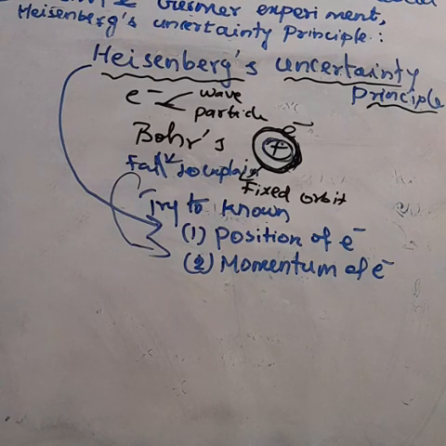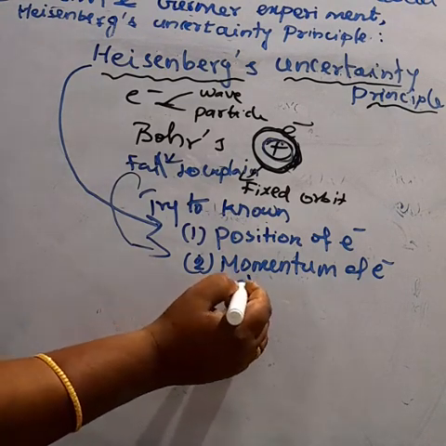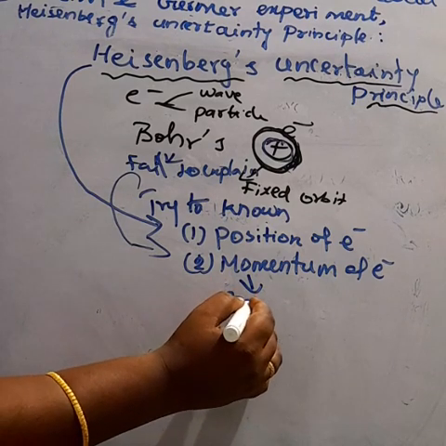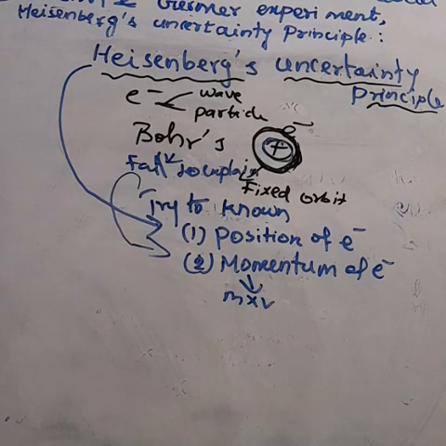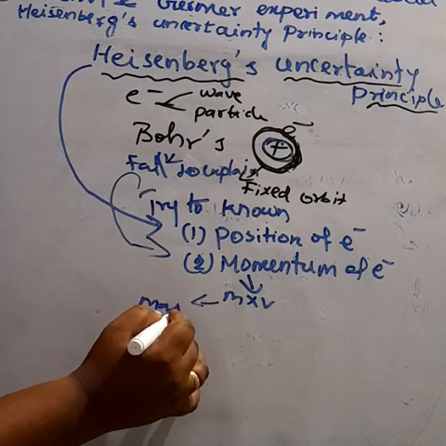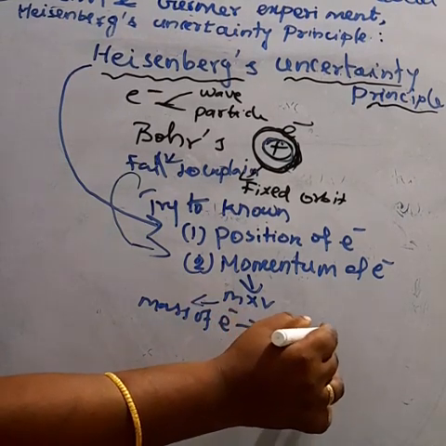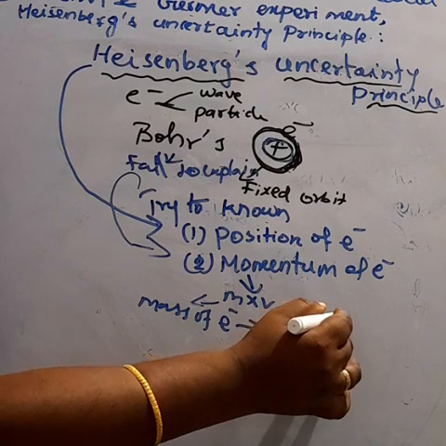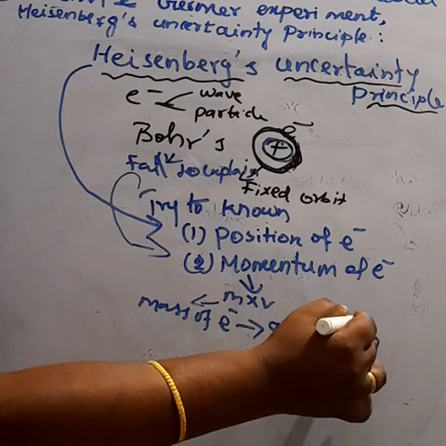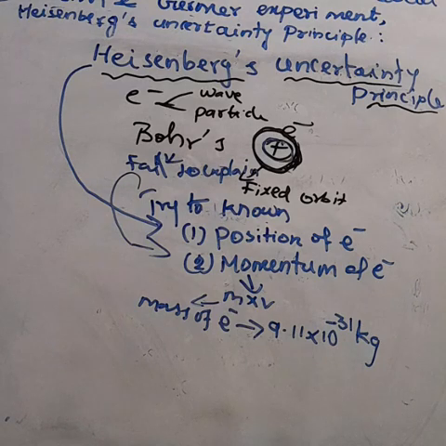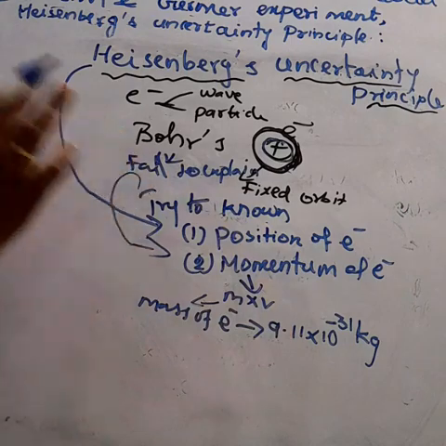What do you mean by momentum? Momentum means mass and velocity. Mass does not change. You know about the mass of the electron. What is the mass of the electron? 9.11 × 10^-31 kilogram. So momentum means mass and velocity. Mass we know, so he tried to find out the velocity of the electron.